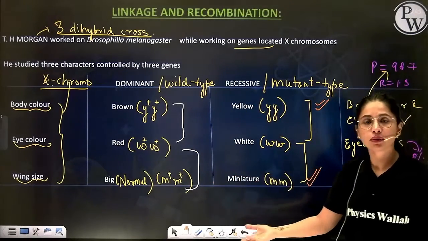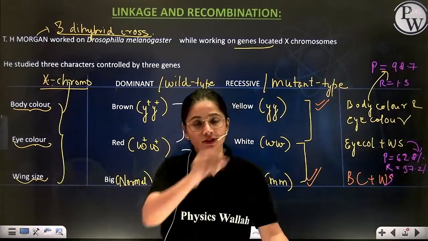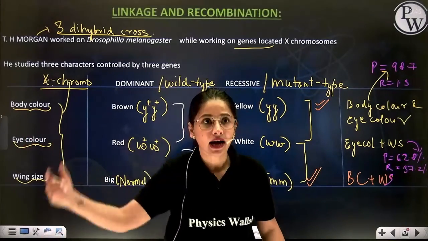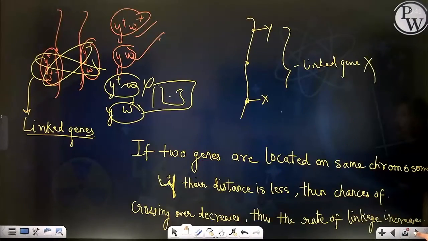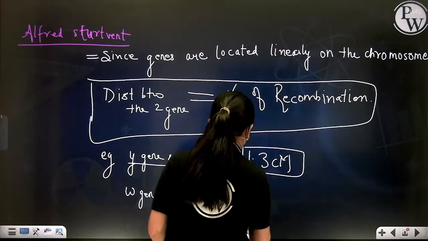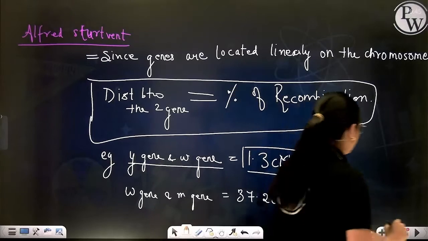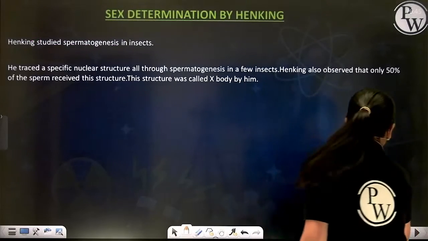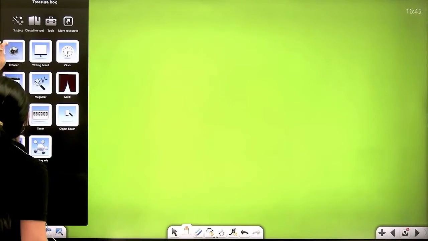You just have to add 37.2 plus 1.3. So that means all the three genes are located linearly on the same line. Correct? Check it this way. Just a second. Let me add a page.